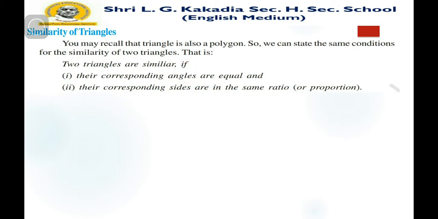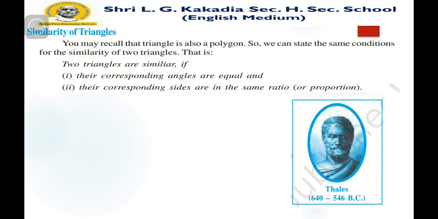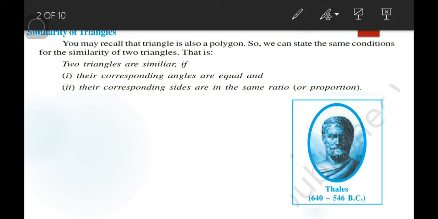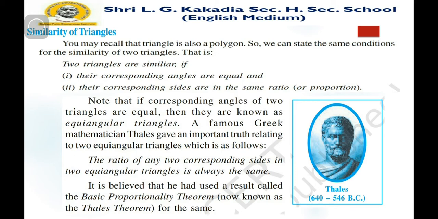Now, one mathematician, Thales, also proved some theorems based on the similarity of triangles. For that, he considered, note that if two corresponding angles of two triangles are equal, then they are known as equiangular triangles.